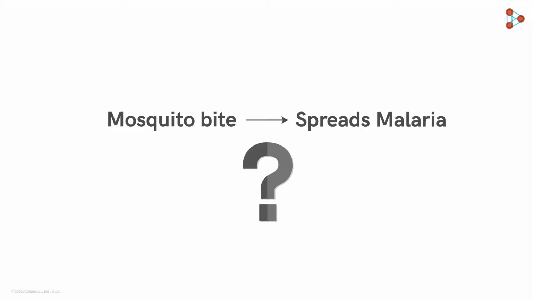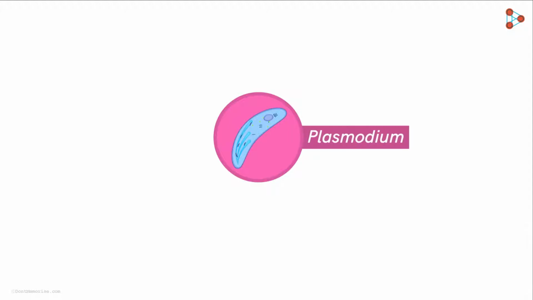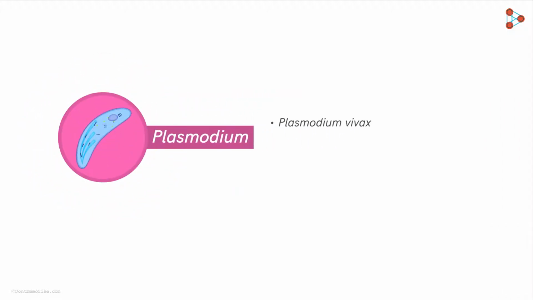The actual causative agent of malaria is the protozoan called Plasmodium. Plasmodium vivax, Plasmodium malariae, and Plasmodium falciparum are a few species of Plasmodium that cause malaria in humans. Among these, Plasmodium falciparum is the most violent and can also be life-threatening.